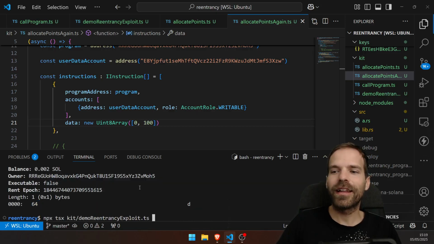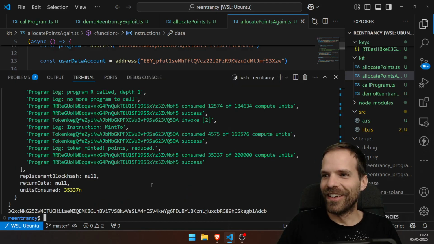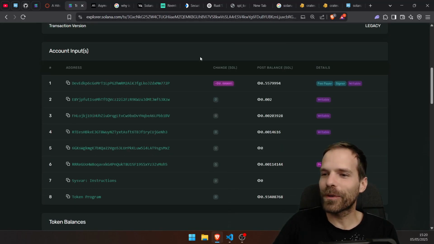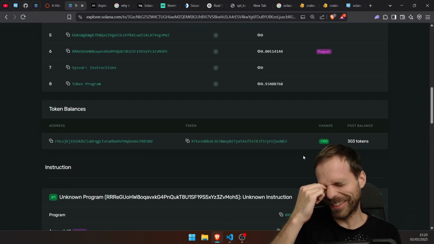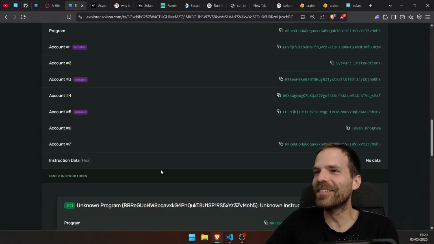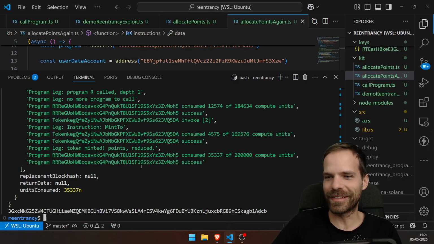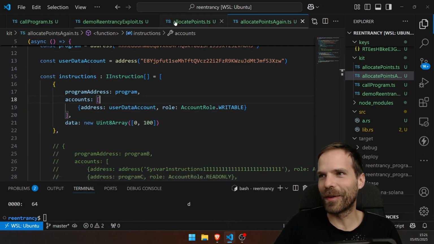And then let me demo this exploit. Success. Look at that. 337. Look at what is happening here. We're just calling the program as we usually do. Oh! And we're getting 100 points as we usually do. Because I once again forgot about the thing that I said earlier. I'm stupid. Remember how I said it should only mint tokens when it does a CPI? Allocate points again. I have points again. Because I forgot about that part.